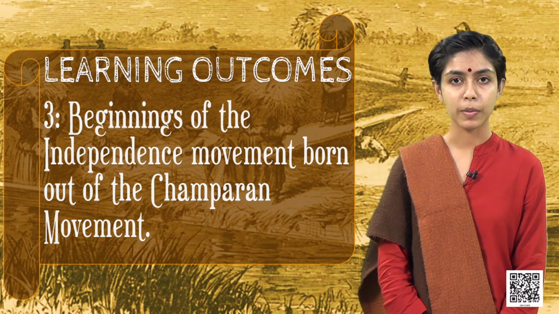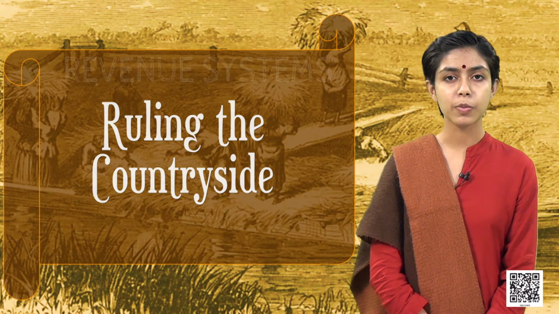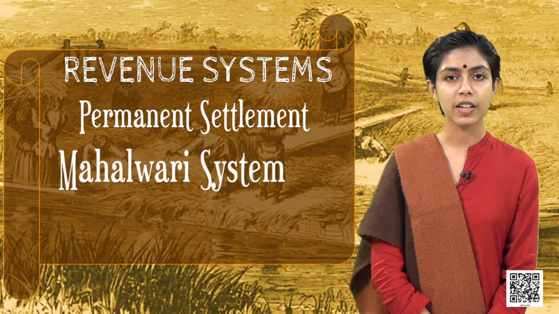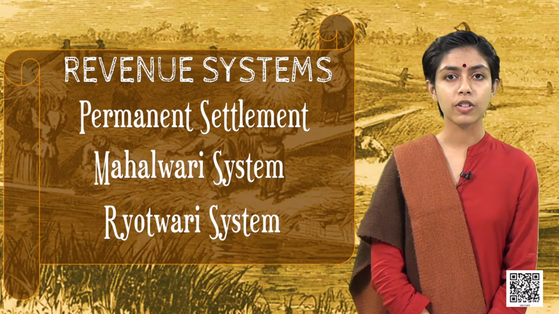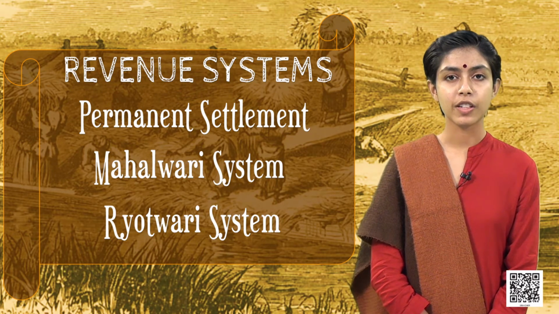Dear students, in the last video you learned how the British put in place different revenue systems such as the permanent settlement, the Mahalwari system and the Ryotwari system in order to ensure smooth administration. You have learned about their various features as well as their drawbacks. Now, let's see how the British used Indian land to grow the crops that Europe needed for both trade as well as revenue. We shall be looking at this topic in relation to indigo cultivation.